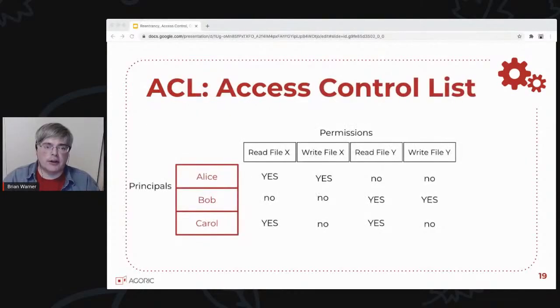One of the very traditional methods of doing this is called the access control list, or the ACL. We call it an ACL. And this is usually expressed as a table. You've got a set of principals, which are parties that can do a thing. You have a table of permissions, which are things that could be done. And at the intersection at every cell of this table, there's a Boolean that says, is X allowed to do Y, yes or no? We're not really big fans of ACLs.